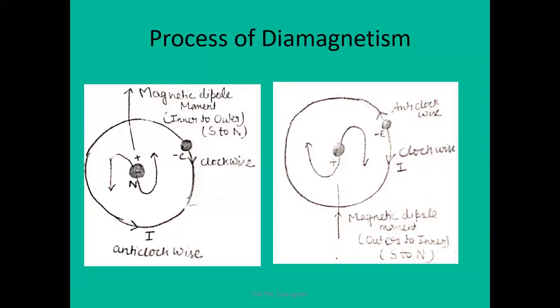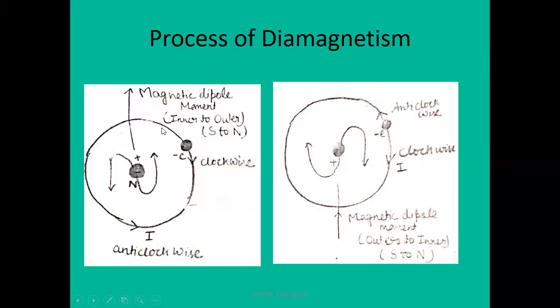If there are north and south poles, it means there is a magnetic field, and a magnetic field means a magnetic dipole. And if there is a magnetic dipole, then there exists a magnetic dipole moment. What is the direction of the magnetic dipole moment here?